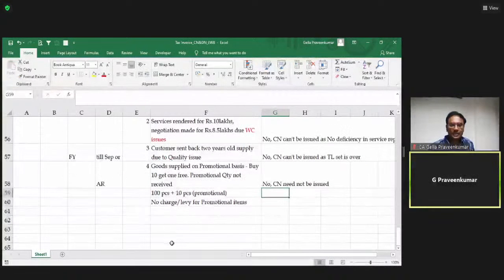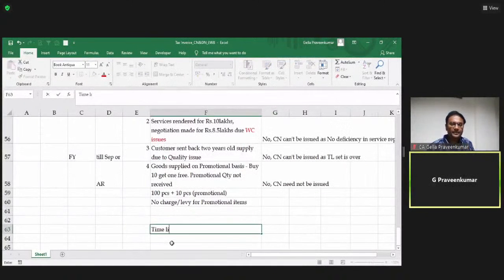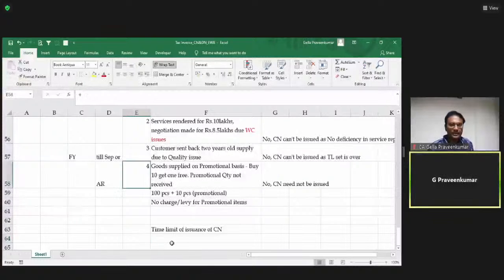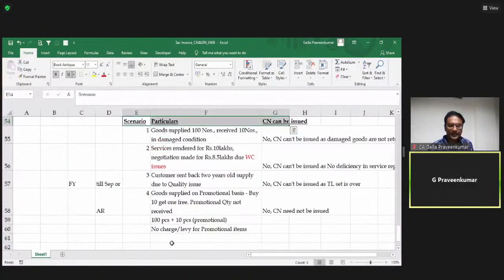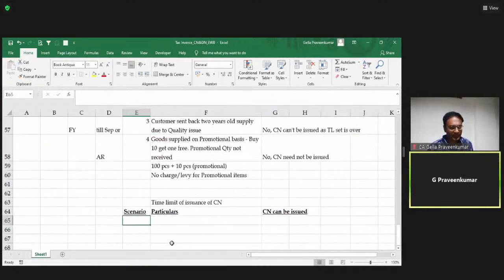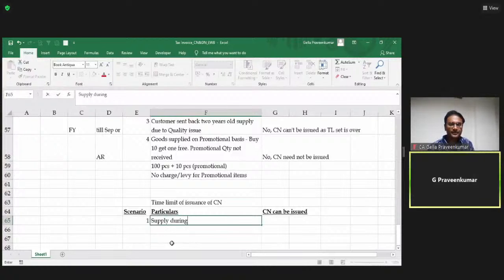Now let us look at the time limit for issuance of credit note. I'll give a scenario. Now, scenario 1. Supply during financial year 2017-18.